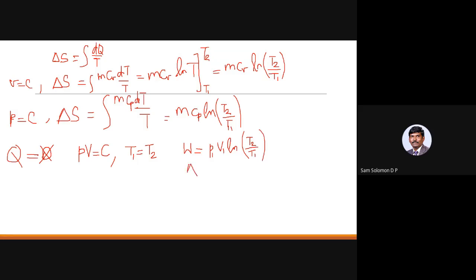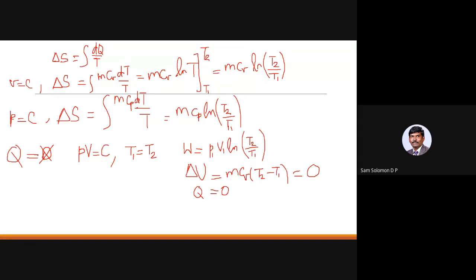What about delta U for an isothermal process? Delta U, the usual formula, is m Cv into dT. So this is m Cv into (T2 minus T1). This is 0 because T1 is equal to T2. So delta U is 0. Now when you tell me that Q is equal to 0, and delta U is 0, how come then W will be P1 V1 into ln of T2 by T1?